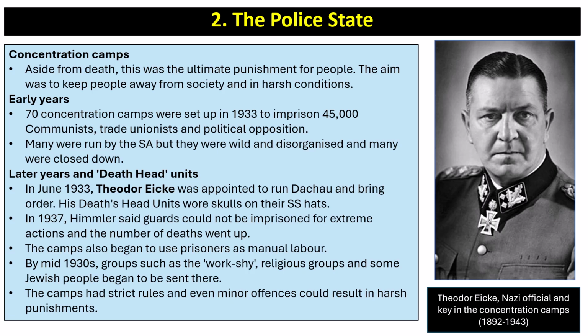So in June 1933, Theodor Eicke, who's pictured there, was appointed to run Dachau and bring order to it. His death heads units wore skulls on their SS hats. In 1937, Himmler said guards could not be imprisoned for extreme actions, and the number of deaths went up.